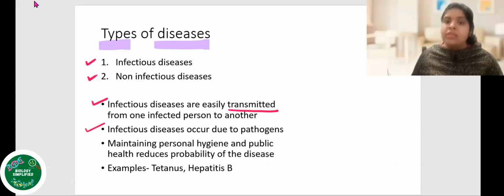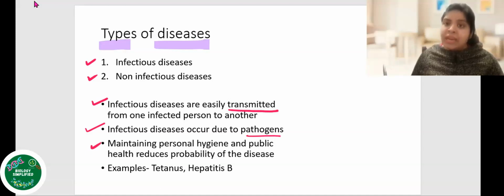Infectious diseases occur due to the presence of pathogens. So there are some microorganisms like bacteria, viruses, fungus, protozoans. In the chapter further, we'll be talking about each one of them in detail. So these are the pathogens which cause the infectious diseases.